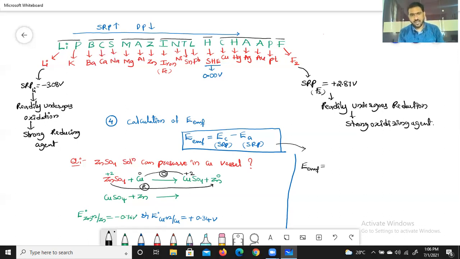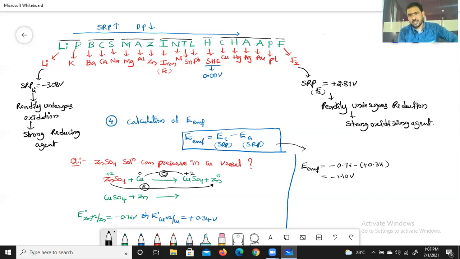Then based on that fact, SRP of zinc we need to write first, minus 0.76 volts, minus SRP of copper, that is plus 0.34 volts. Then the resultant EMF will be minus 1.10 volts.